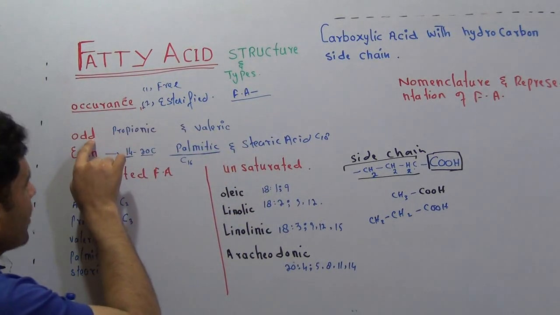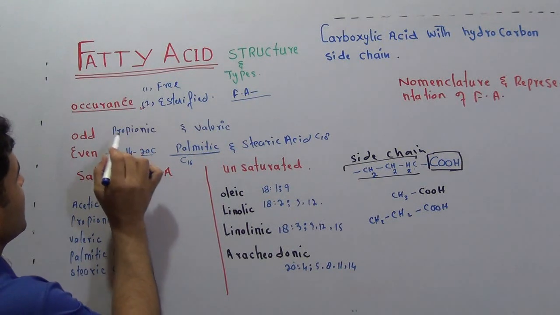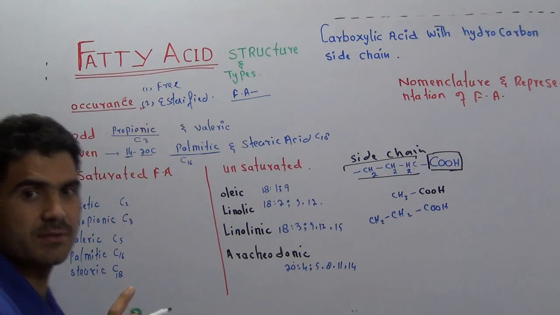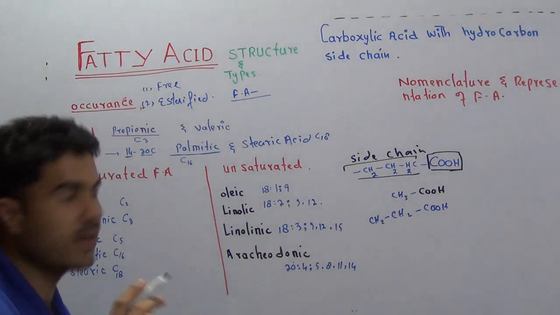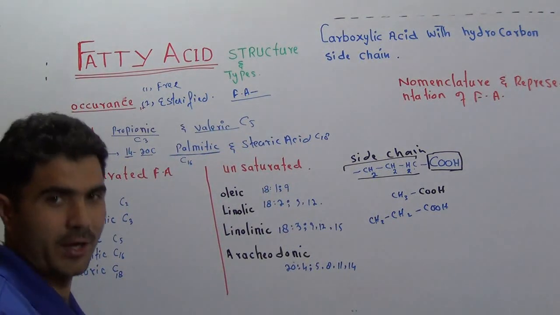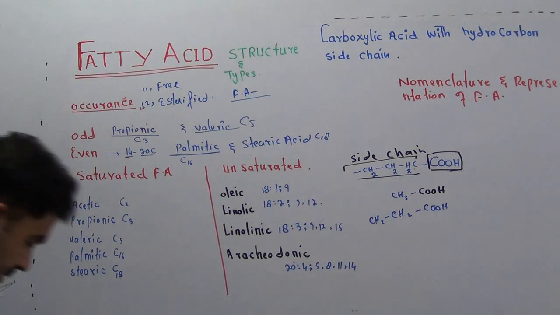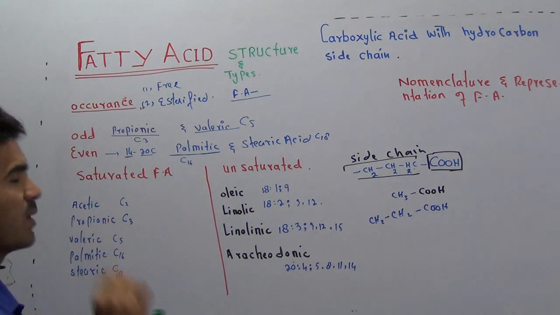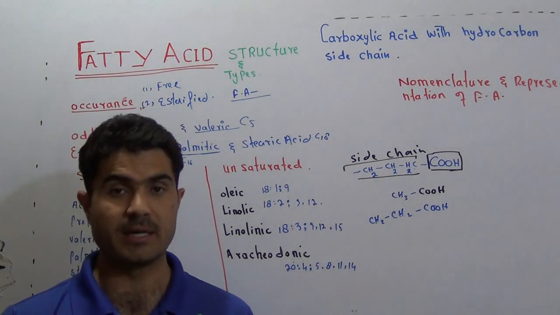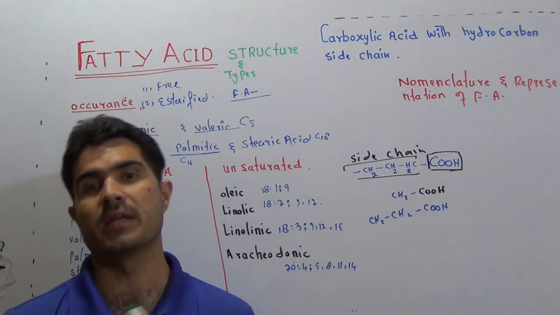Well, odd number fatty acids: number one is propionic acid, it contains 3 carbon, 3 is odd. Valeric acid has 5 carbon, this is also an odd number. And this is one reason why most of the fatty acids in our body are even number.